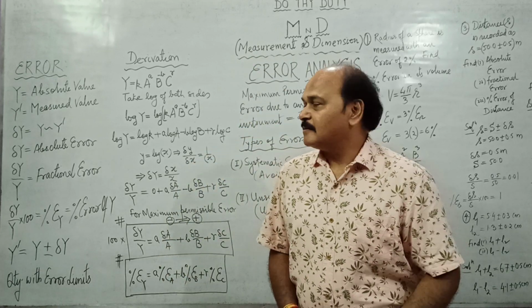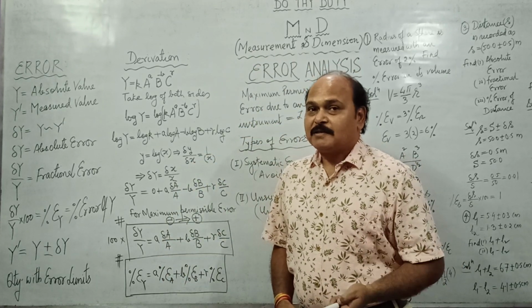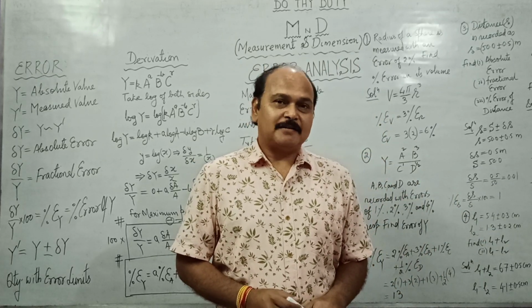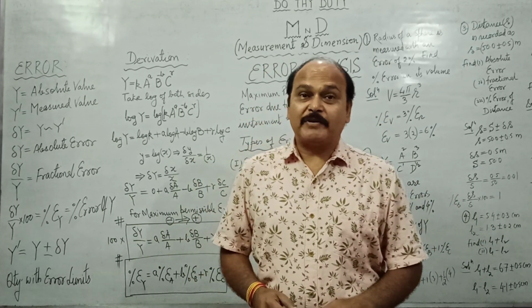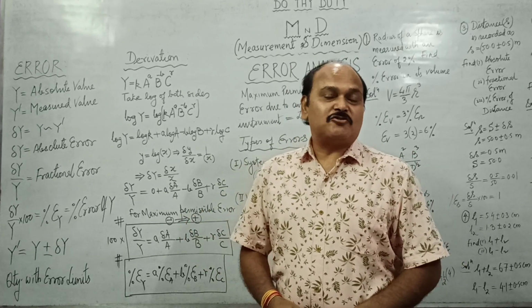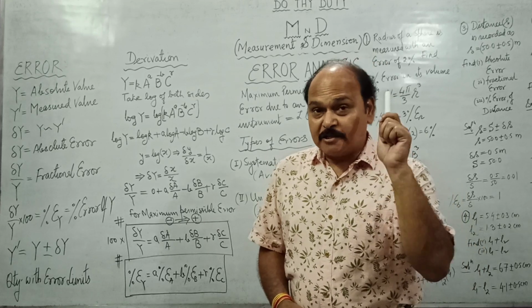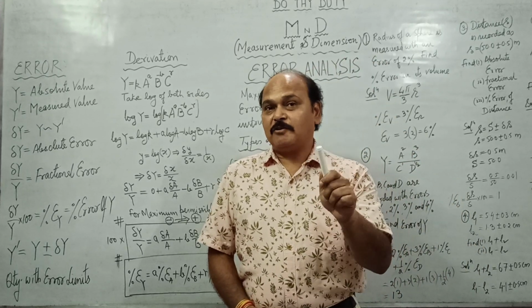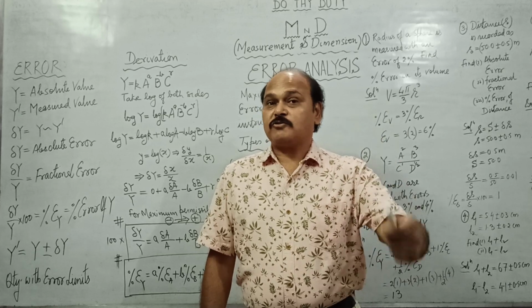Well, what is error? We know that the true value of any physical quantity is imaginary. We can never find out the true value of any physical quantity. So whatever we measure with the help of various instruments always differs from the true value. And the difference of the measured value from the true value is what is called error.